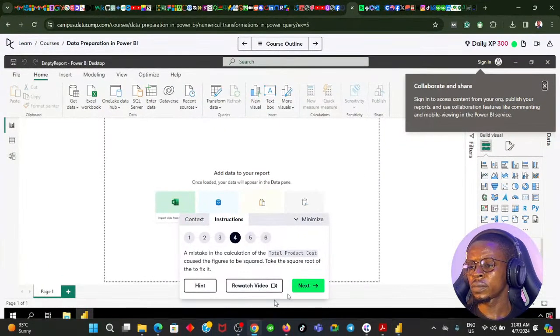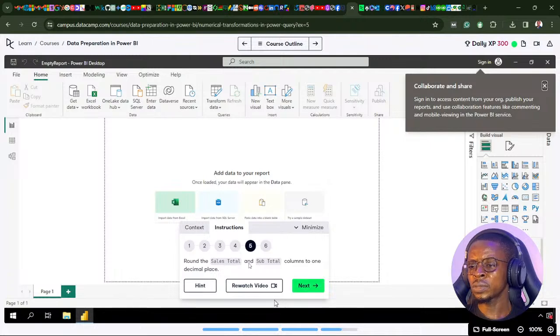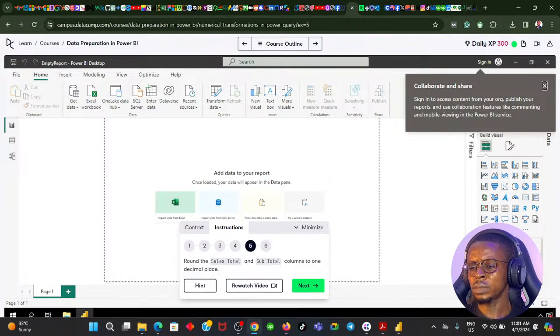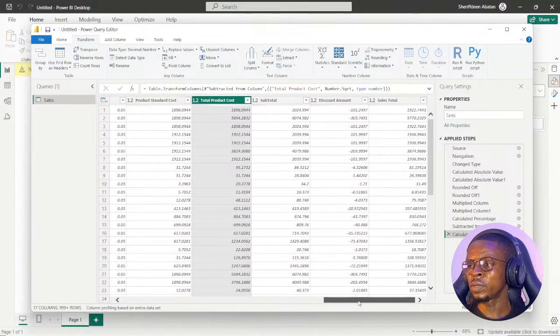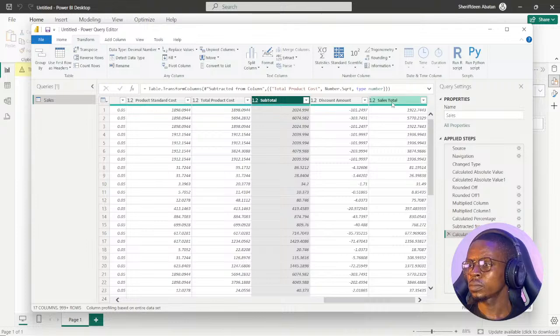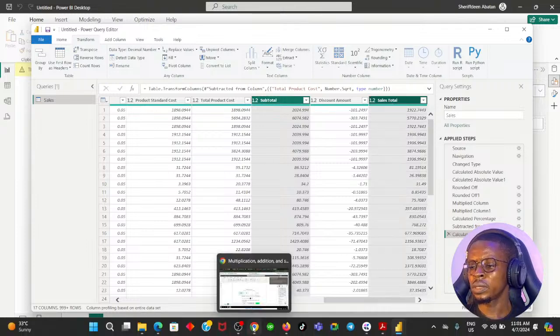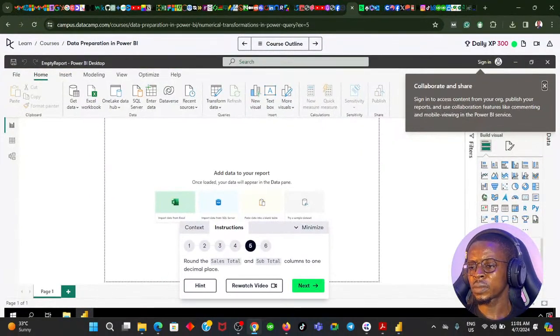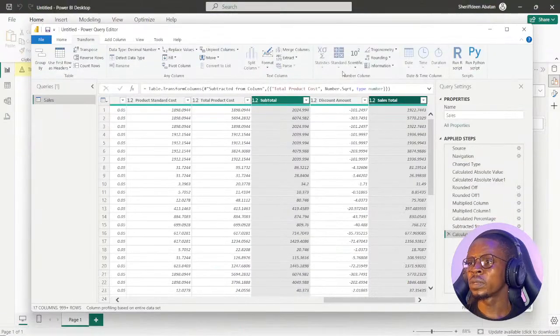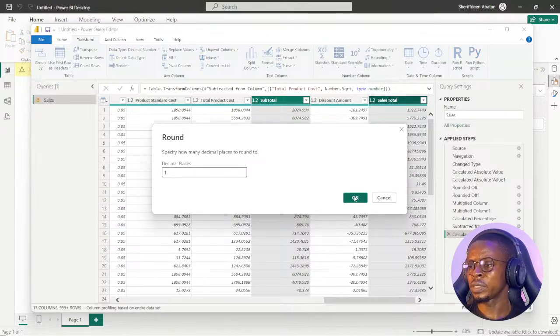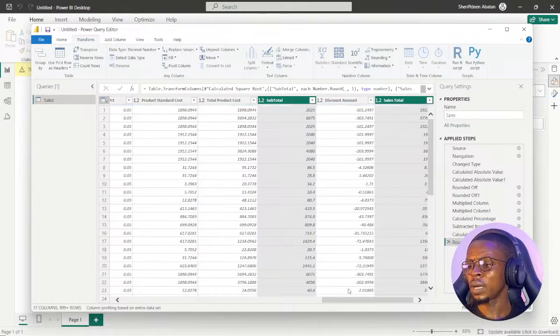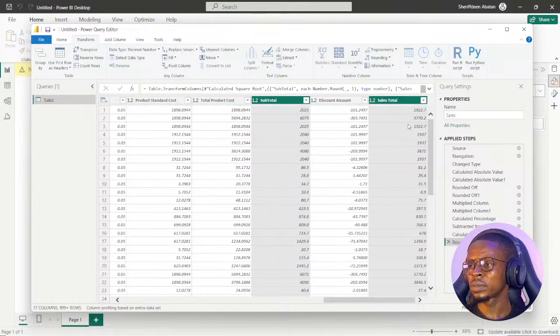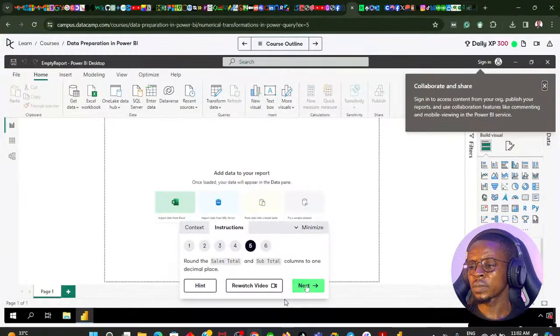Okay. The next instruction says round the sales total and subtotal columns to one decimal place. So I can actually round both of them, the sales total and subtotal. If I go to rounding, round to one decimal place each. Aha, so I could do that at a time just like that.